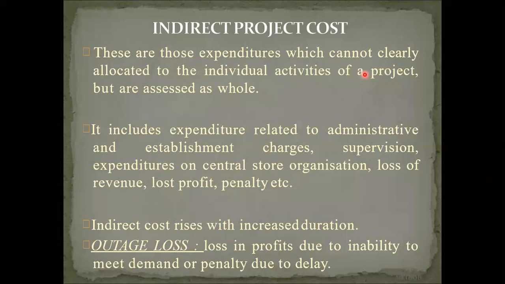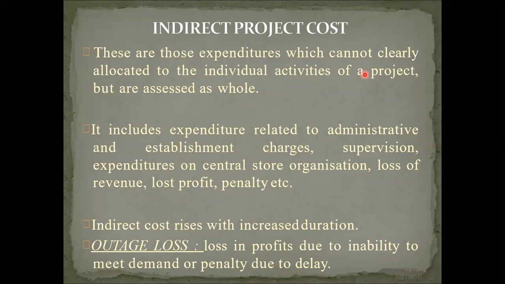So suppose you are going for permission for a house. Another example of indirect cost: whatever documents you have ready, if you go to the town planning officer by showing your documents and your plan, he will charge you some fee. That fee is the administrative part, or some expenditure part. So those particular things come under indirect cost.